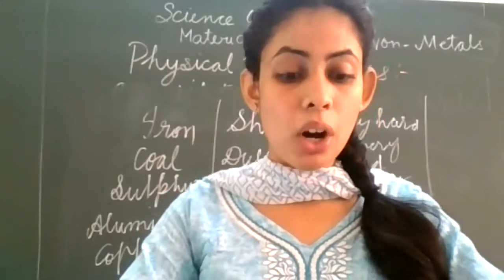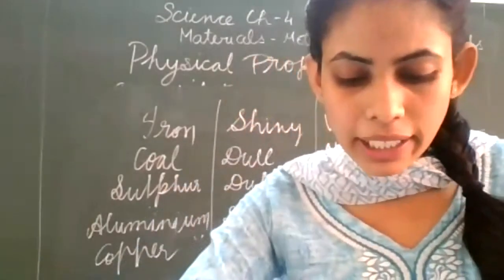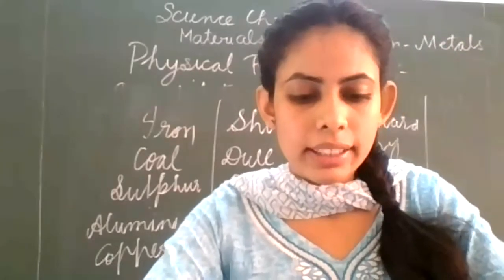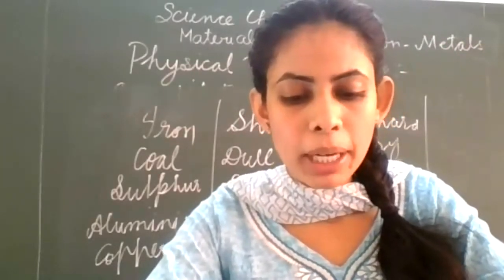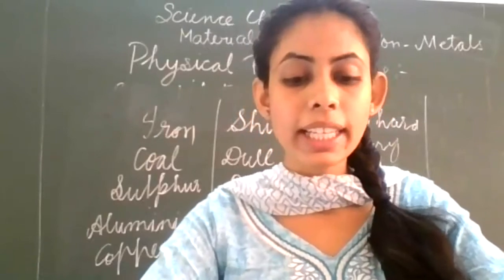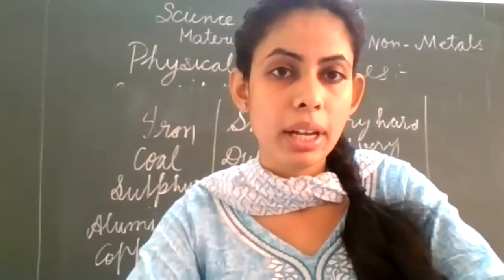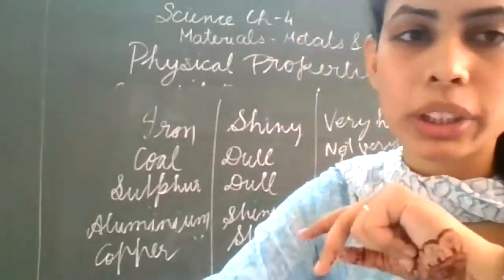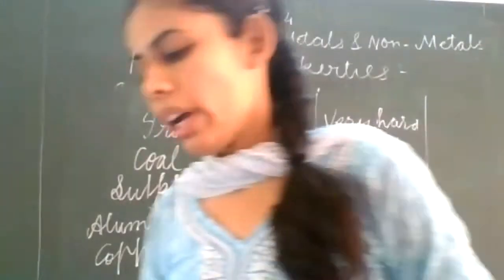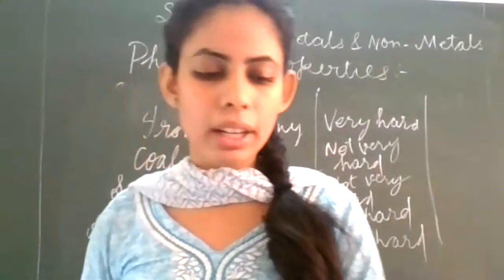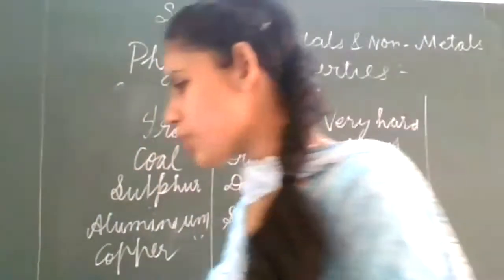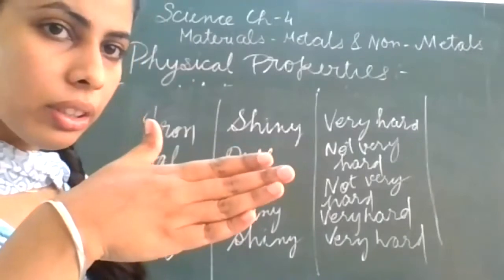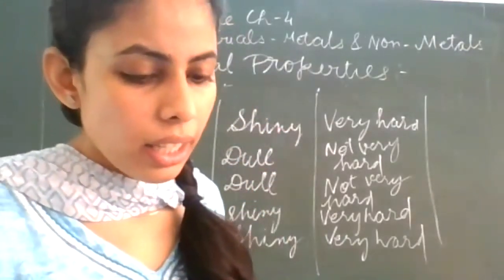There is a box that is very important and it is given on page number 46. The metals like sodium and potassium are soft and can be cut with a knife. Metals are generally hard, but there are two exceptions, sodium and potassium, that can be cut with a knife. Clear? Underline this.